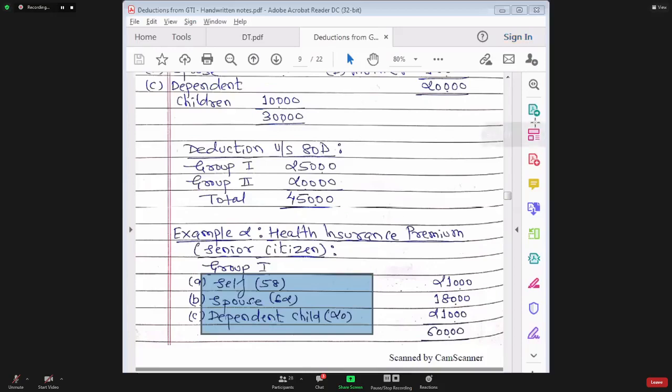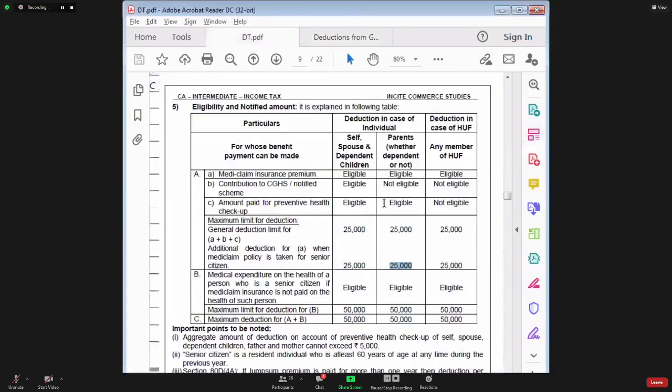In this normal limit of 25,000, who all are covered? Senior citizen or non-senior citizen or both? In this normal limit of 25,000, senior and non-senior both are covered. In the extra limit of 25,000, only seniors are covered.